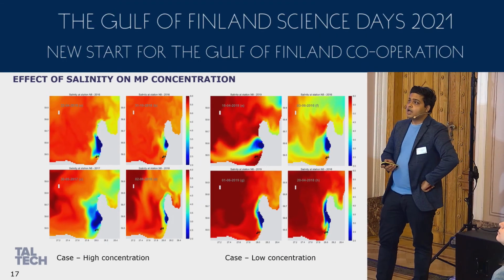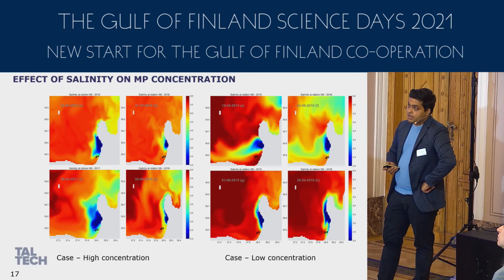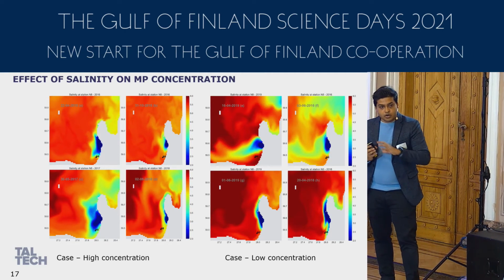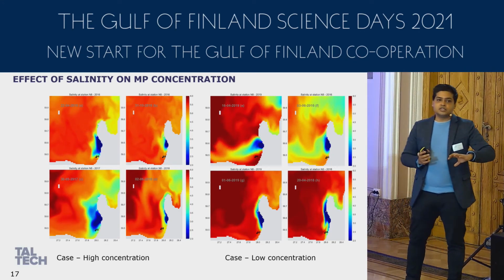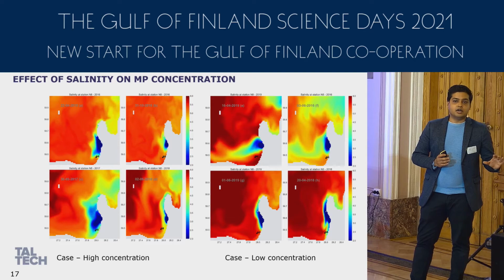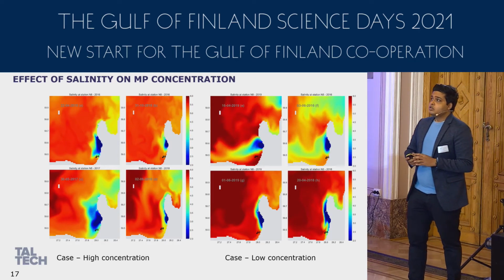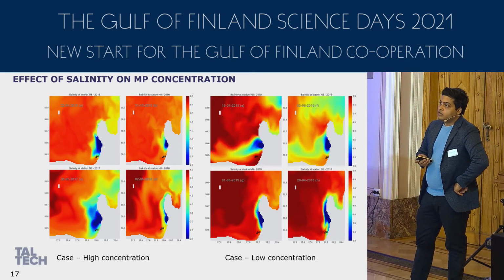But in the low case, what happens? Here, if you see, the salinity content is quite high, meaning the fresh water which is coming has already mixed with the open water. When it gets mixed, microplastic can get transported in any direction. It can get vertically distributed. So this is a very nice discharge which we can see in the model outputs.